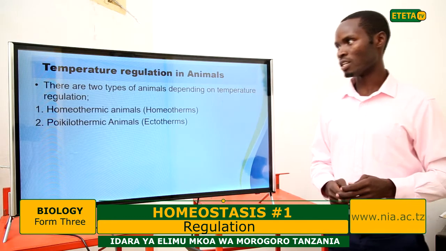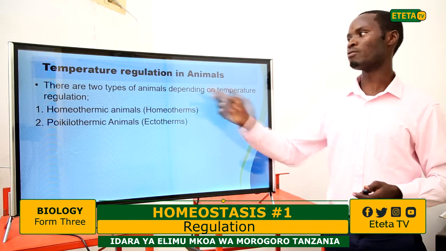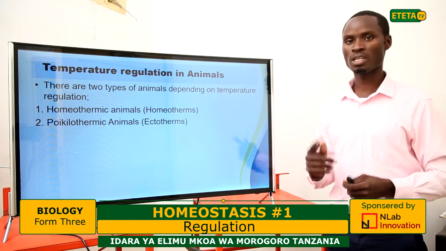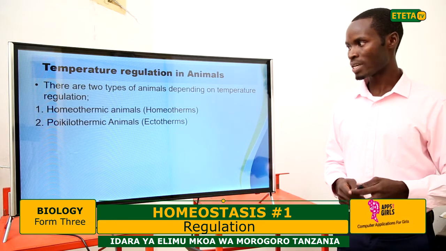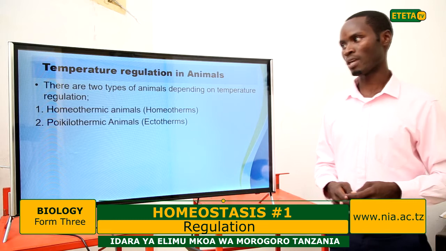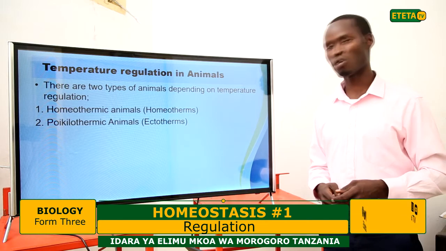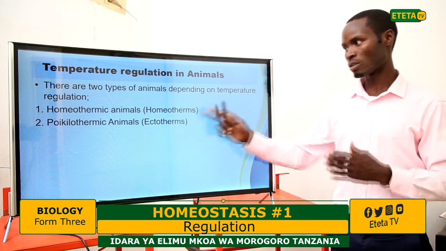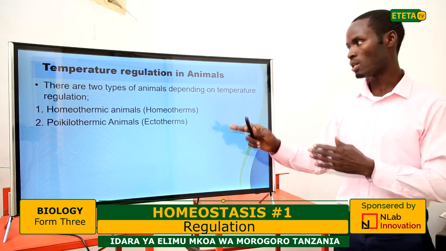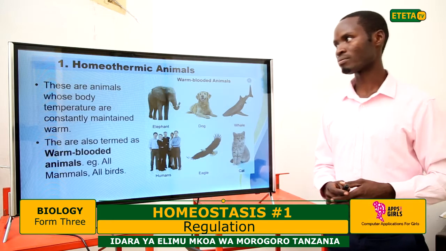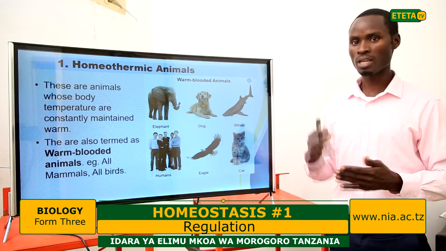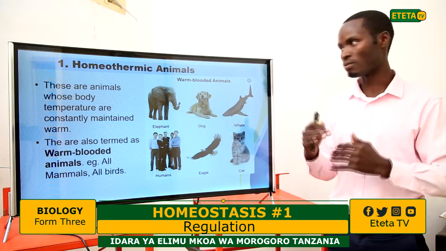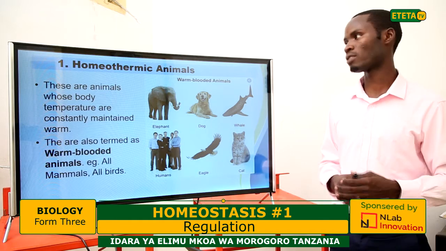Regarding temperature regulation, we get two types of animals. There are animals we call homothermic animals or homotherms, and we have poikilothermic animals or ectotherms. We are going to see the difference between these two regarding temperature regulation. It means we respond differently to temperature regulation. That is why we get two types of animals, ectotherms and endotherms.